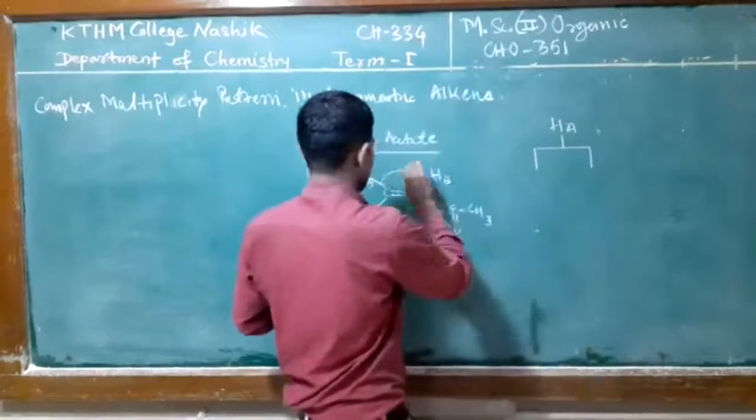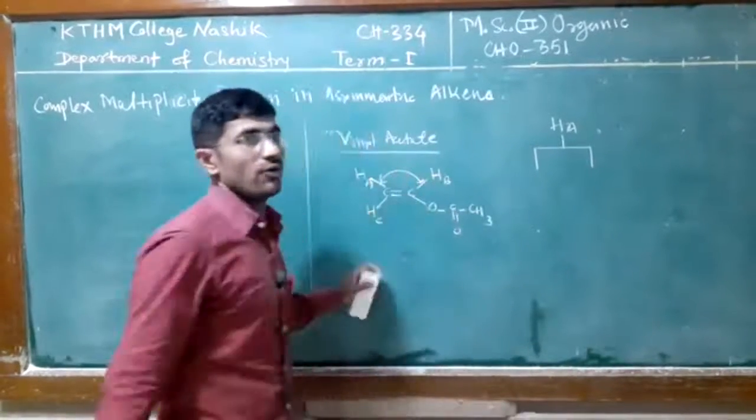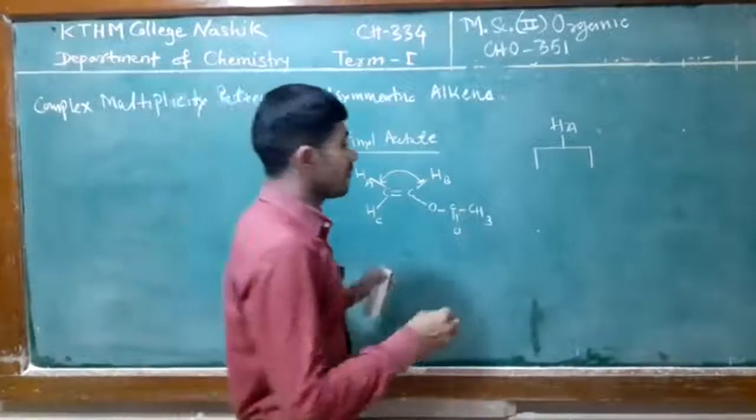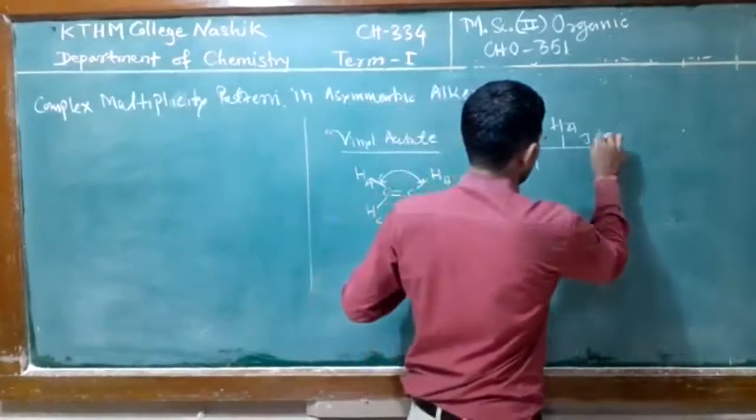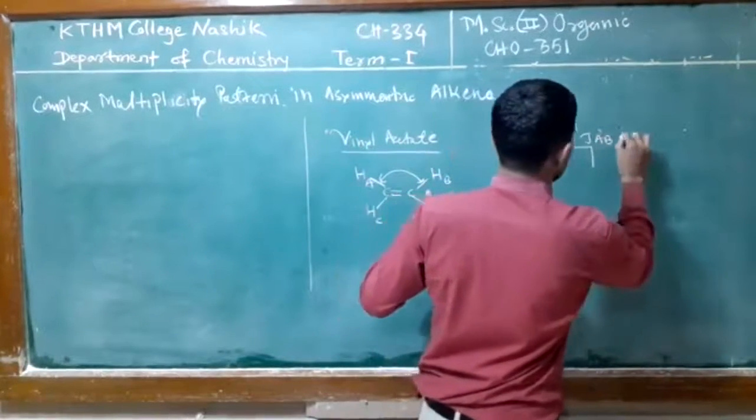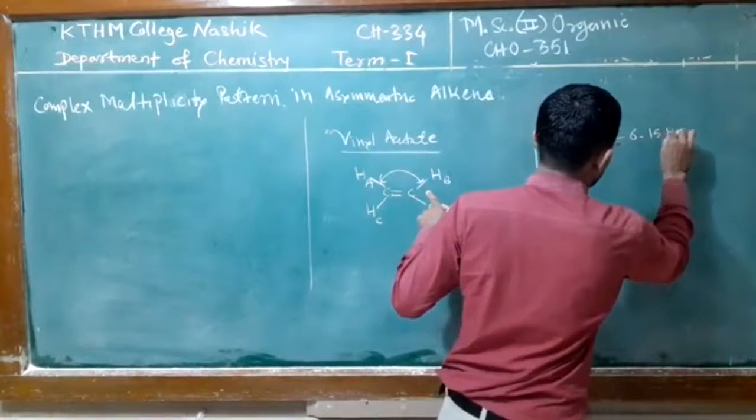Cis coupling has a value of 6 to 15 hertz. So JAB, cis coupling, 6 to 15 hertz, we observe here.